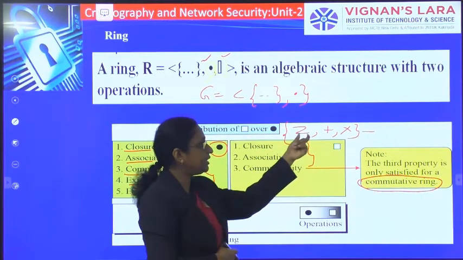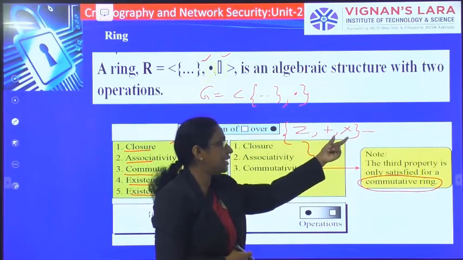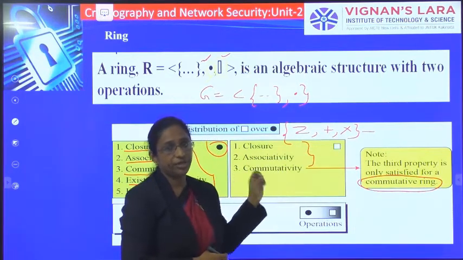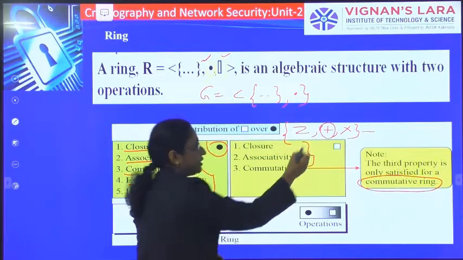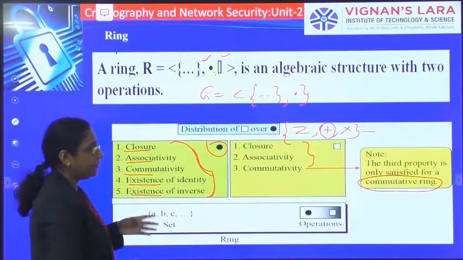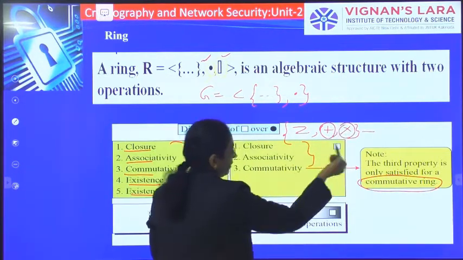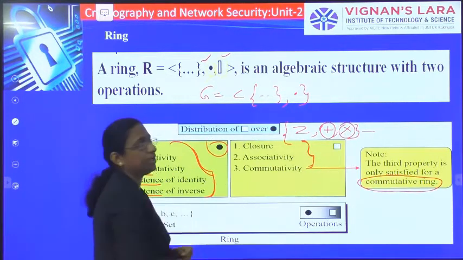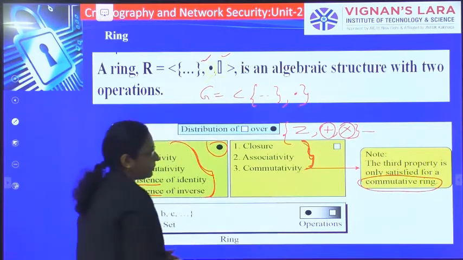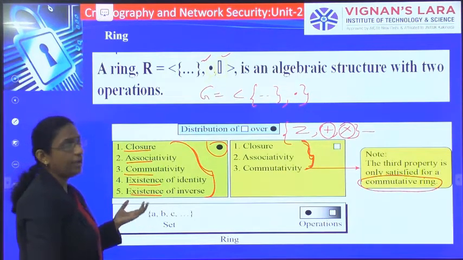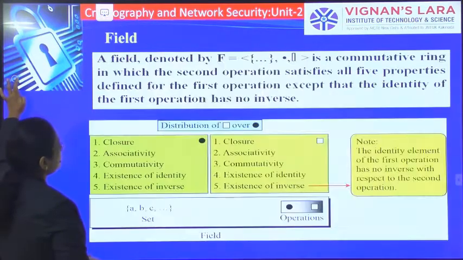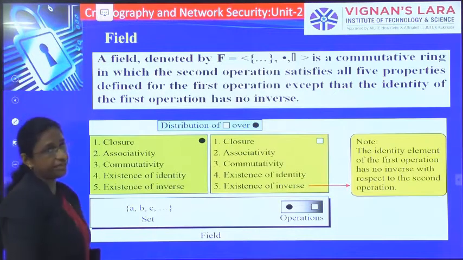The set of integers with first operation addition and second operation multiplication is a commutative ring, because the set of integers with respect to addition satisfies all these 5 properties, and with respect to multiplication satisfies only 3 properties. Hence it is said to be a commutative ring.